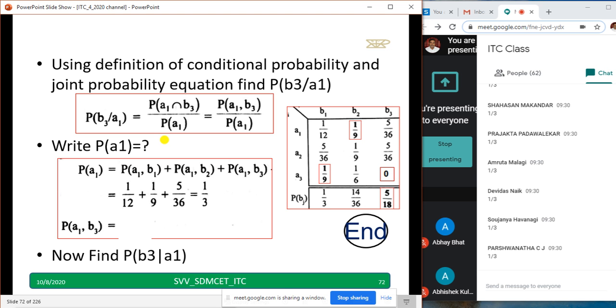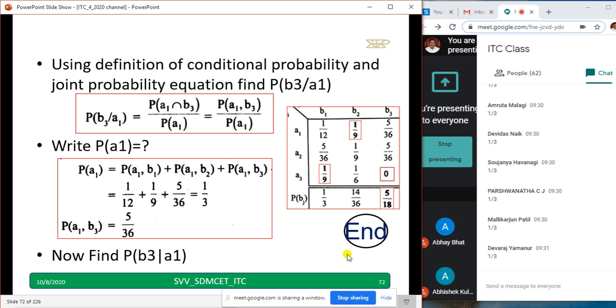Let me go to the next. P(A1, B3) is given: it is 5 by 36. No need to calculate. Now you have to find the probability of B3 given A1. How to calculate, sir? This equation only you have to use. P(B3) you already got as 1 by 3, and P(A1, B3) you have already. Divide that by this and calculate.